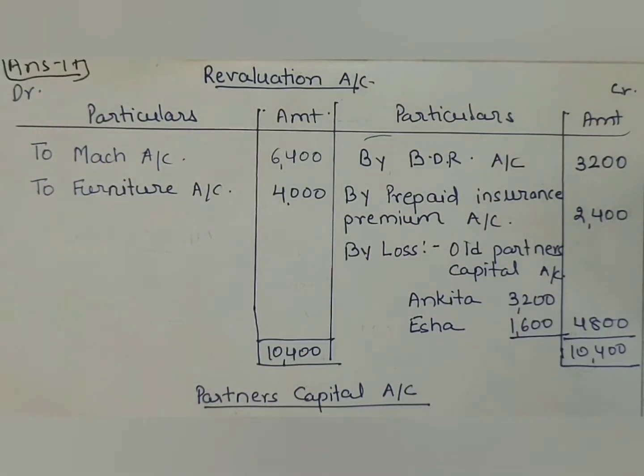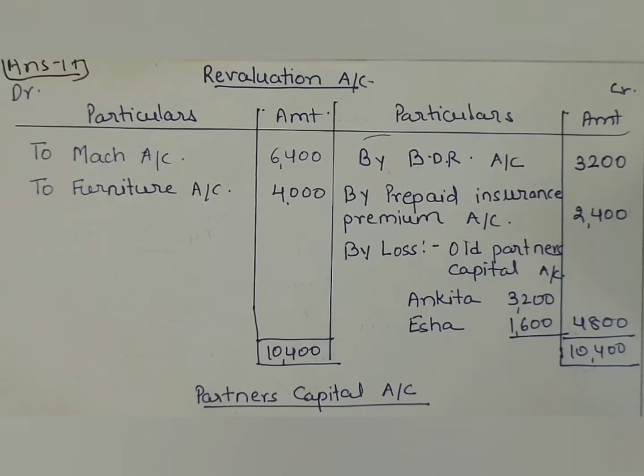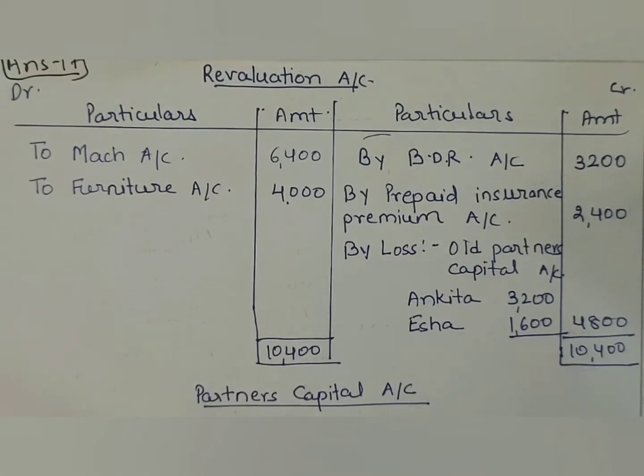So for calculating the capital to be brought in by the new partner, first we will have to determine the total adjusted capital of the old partners. Adjusted capital means the capital after giving effects of adjustments as to goodwill, reserves and revaluation account, etc. This is called adjusted capital. On the basis of that only we will be able to find out the capital to be brought by the new partner. So first we will give effects of all the adjustments.